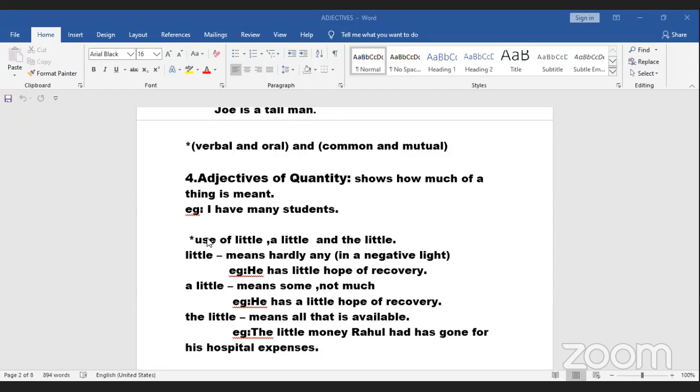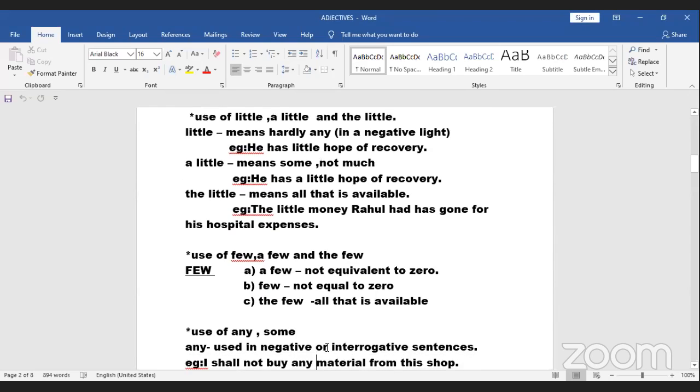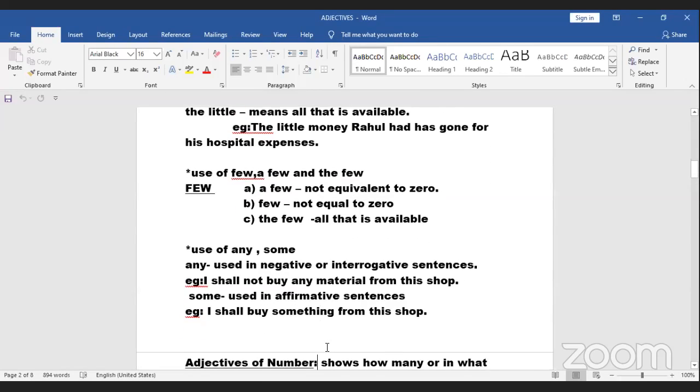But the context, like few, a few, the few, is same as what I have explained. Little, a little, and the little, same as I have explained. Few, a few, the few is there. But the context is that few is used for numbers, whereas little is used for quantity. So that is one thing. Same thing as I've explained to you. So I hope that is it.